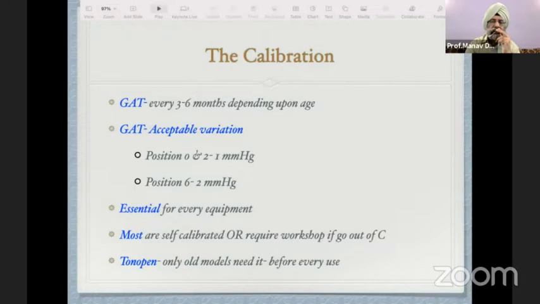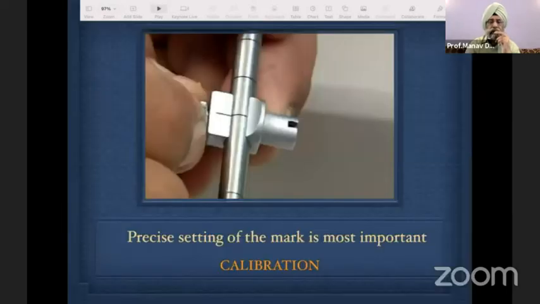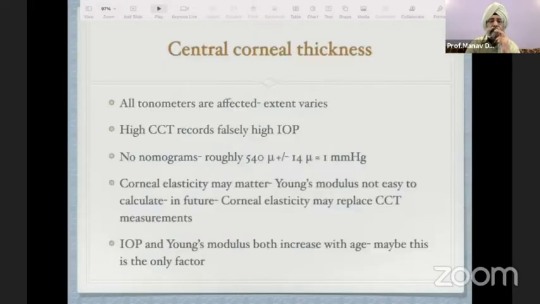Calibration is important in the other applanation tonometers also. Most are self-calibrated, but if they go out of order, they are generally sent to the factory workshop. Among the factors, the most important is the precise setting of the mark, as shown in this picture.